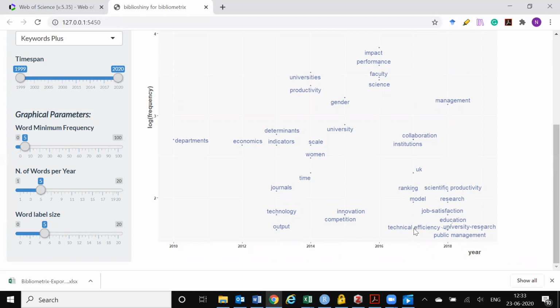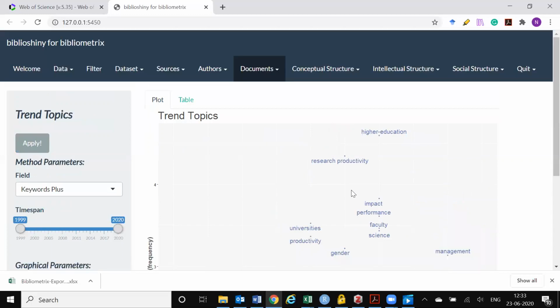Around 2017, the trending topics were on rankings, on institutions, on collaborations. Prior to that, in 2016, there were trending topics on science, faculty, impact, and performance. And around 2015, the trending topics were around gender and women in 14 and 15. So one gets a clear idea of how within the field different topics have been trending.